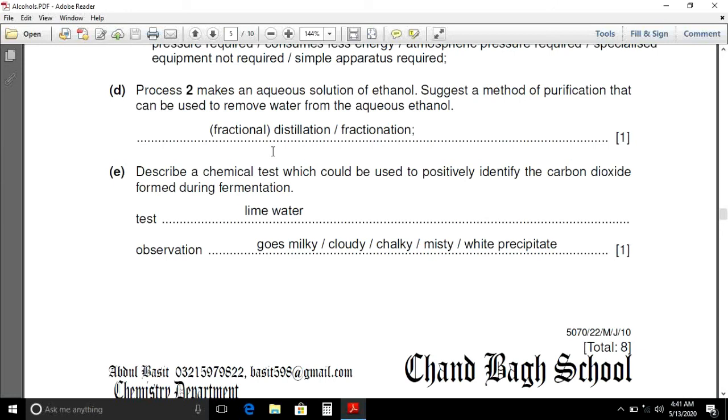E part, describe a chemical test which could be used to positively identify the carbon dioxide formed during fermentation. We can use the test of lime water, and it turns lime water milky.